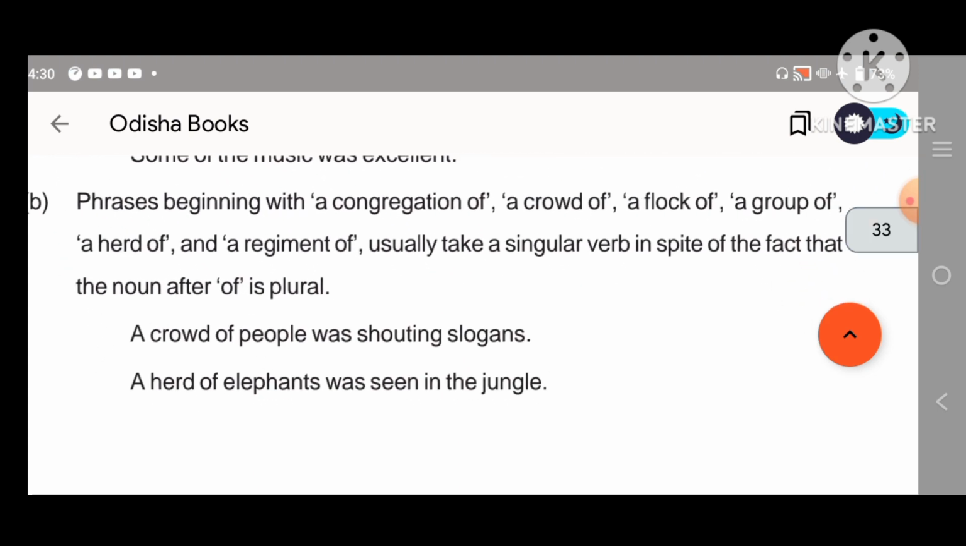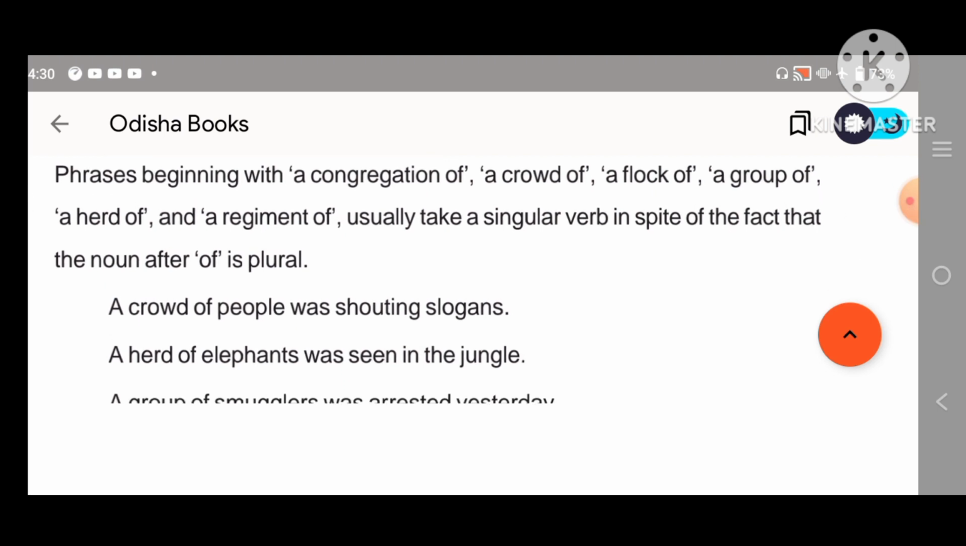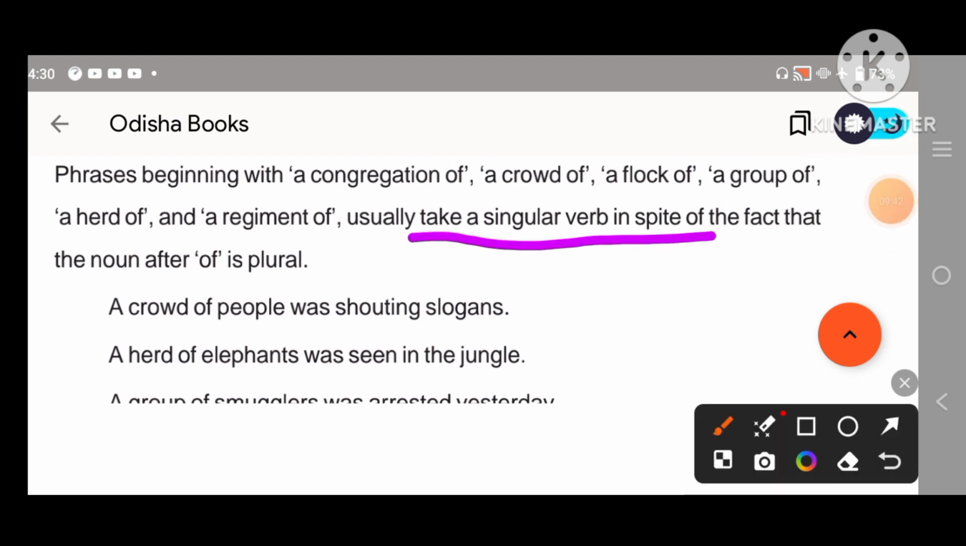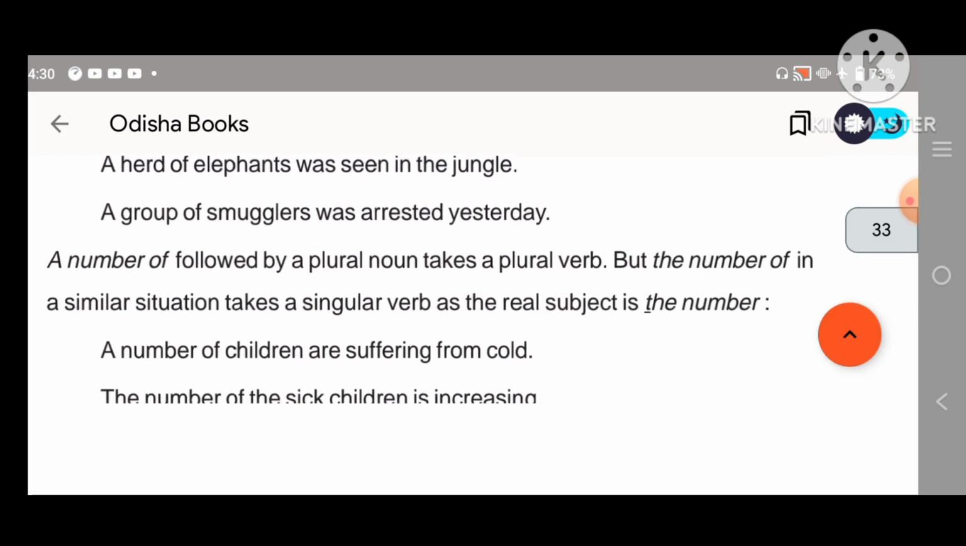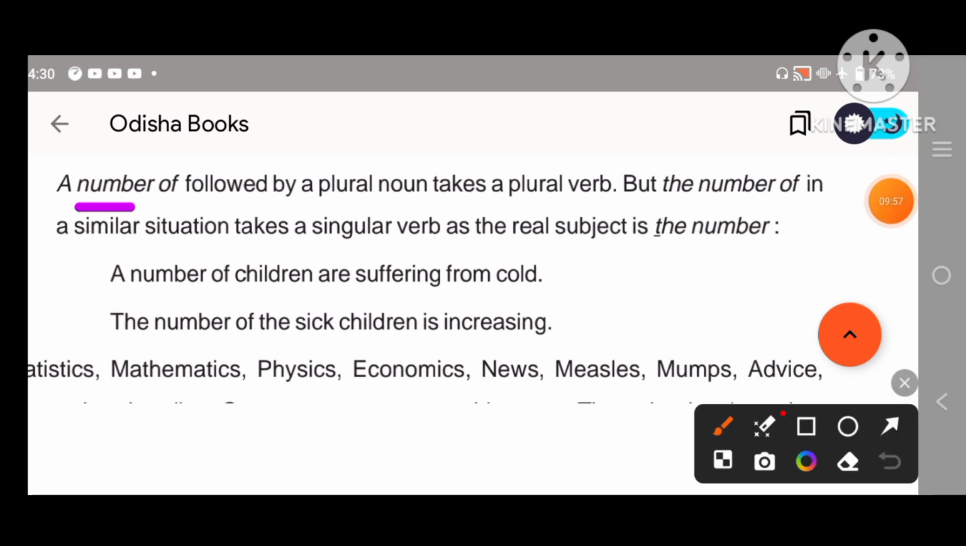Next come to a crowd of, a flock of, a group of, a horde of. This is also very important. A regiment of usually takes the singular verb. A crowd of people was, a horde of elephants was. Here it is was, not were, because a horde of, a group of smugglers is a single unit. Then a number of followed by a plural noun takes a plural verb, but the number in a similar situation takes the singular verb. So look at this.